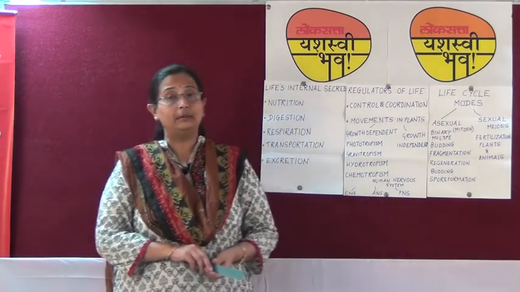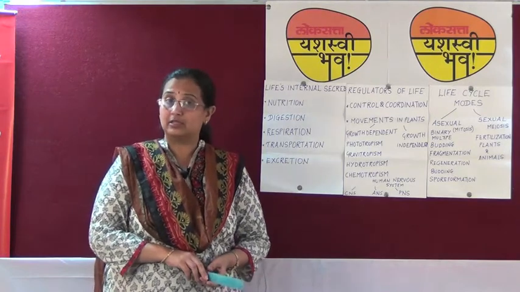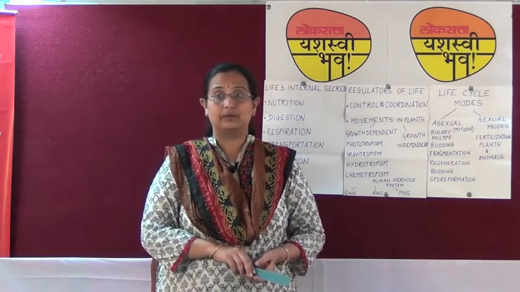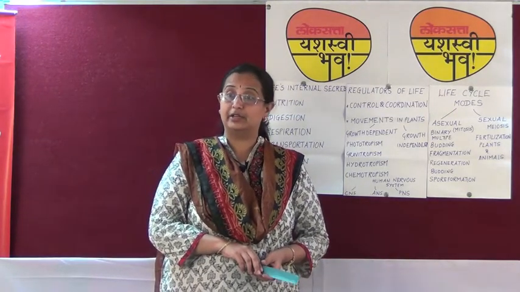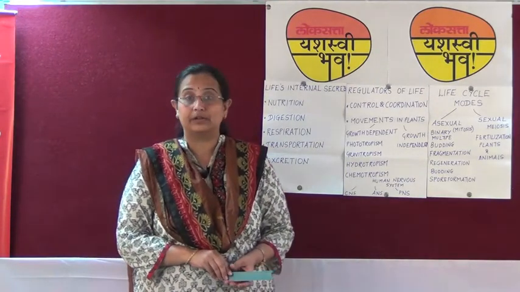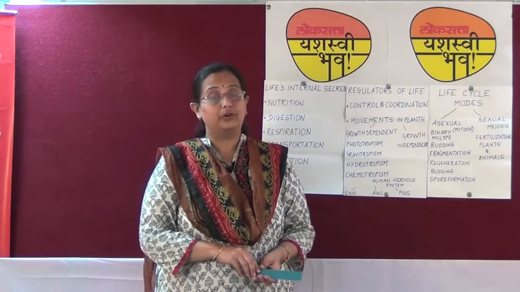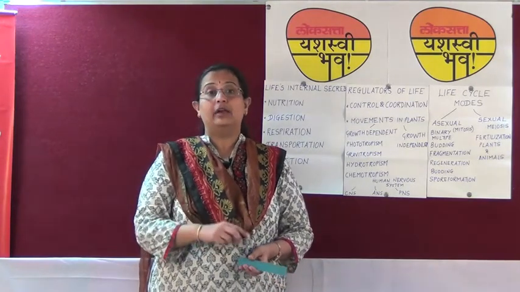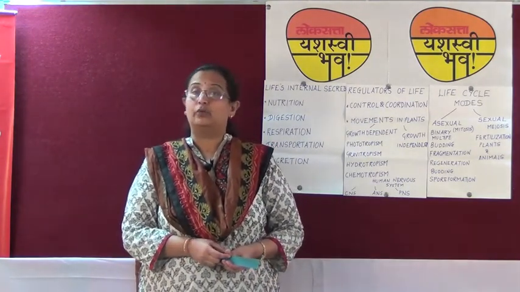For example, in plants, water and minerals are absorbed by the roots, and these water and minerals are to be transported to each and every cell or tissue of the plant. This is called control and coordination between every cell and every part of the plant.